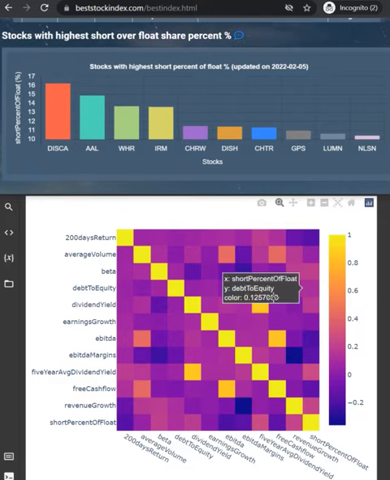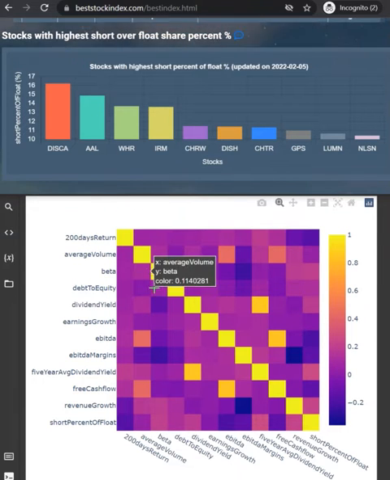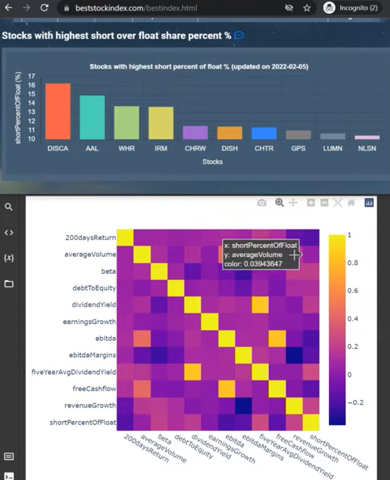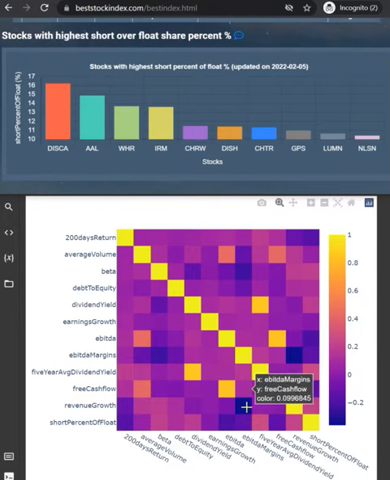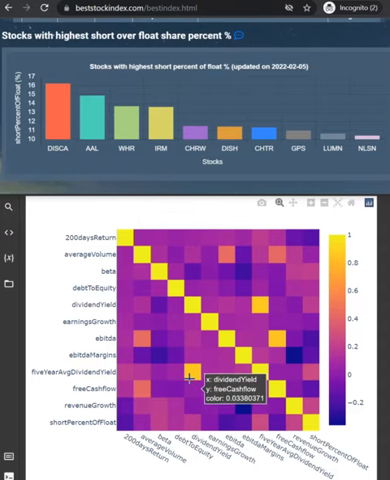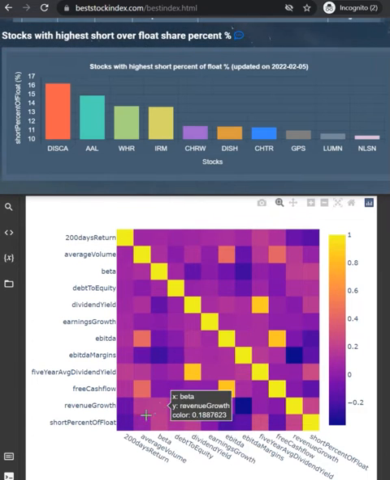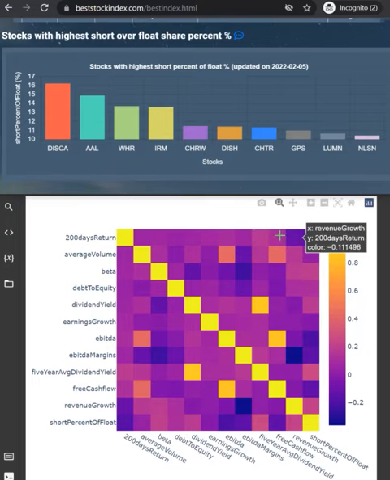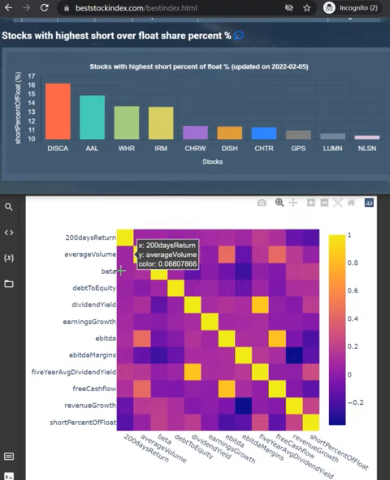We studied the typical financial parameters related to stocks and their relation to the share price return for the past 200 days, including average volume, beta, debt to equity, dividend yield, earnings growth, EBITDA, EBITDA margins, 5-year average dividend yield, free cash flow, revenue growth, short percent of float, etc. The correlation between these financial indicators and stock price is dynamic and will change over time with the market condition changes. Our beta index was built based on the above top indicators.